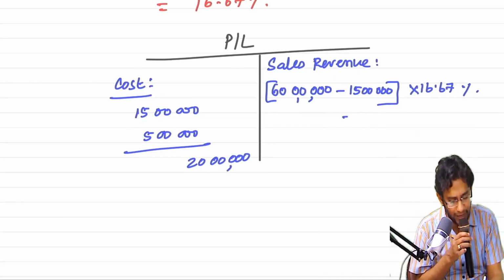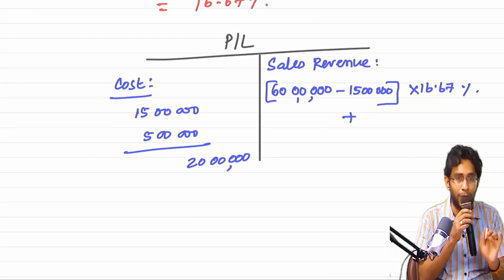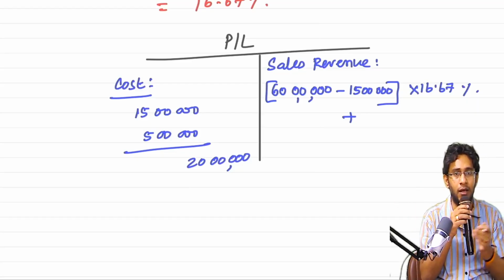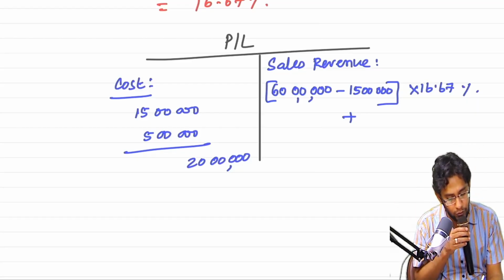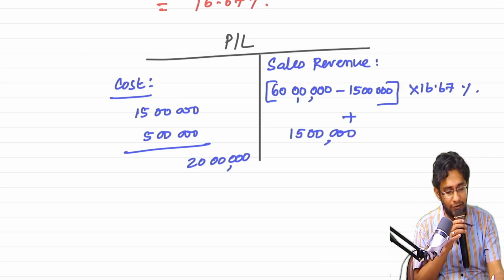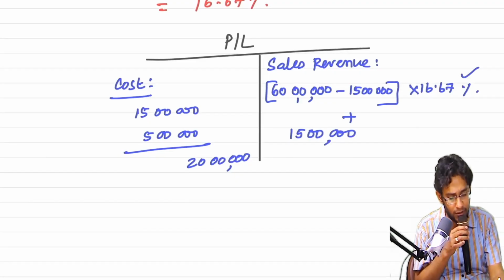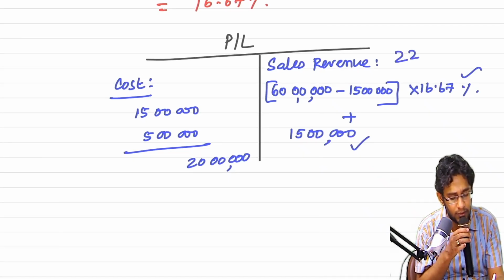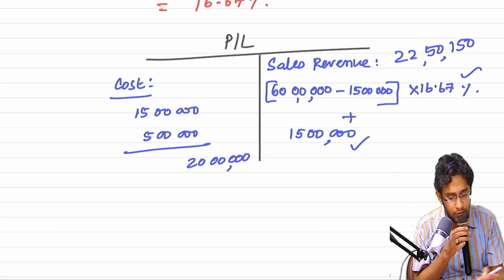Some number, okay, hold it, I need that. Plus, since 15 lakhs you booked as expenditure already, recognize revenue to the extent of the cost of the elevator. So this 7,50,000 which is coming here and this 15 lakhs, put together, how much are you having, sir? 20? 50? This is what?